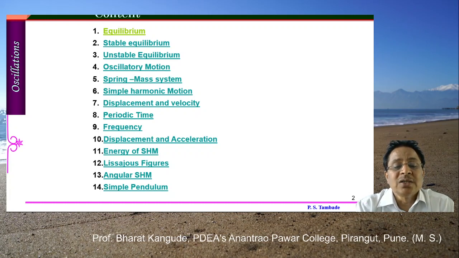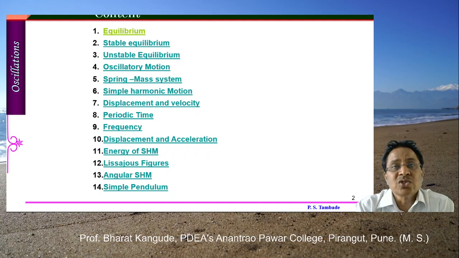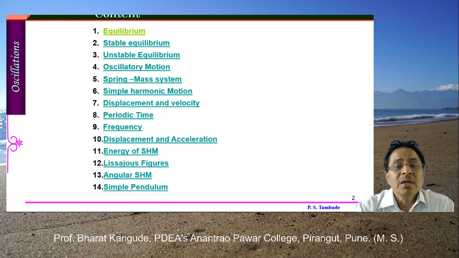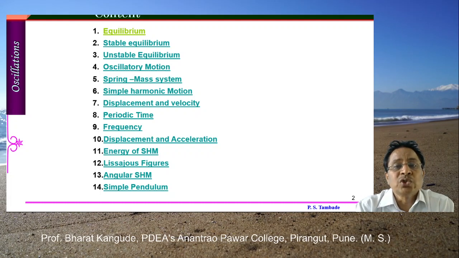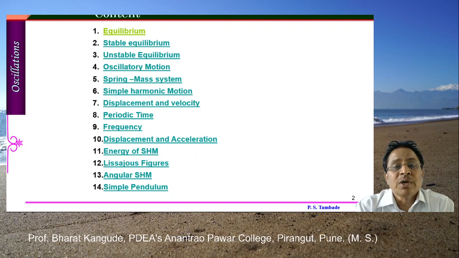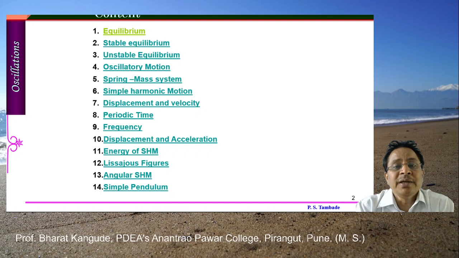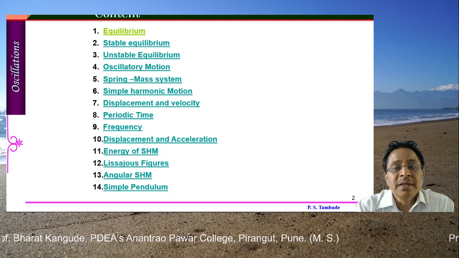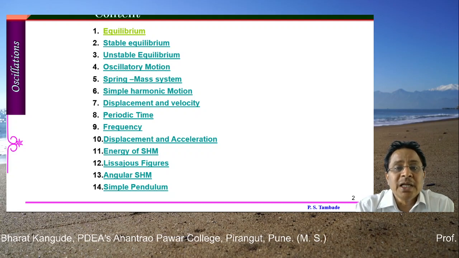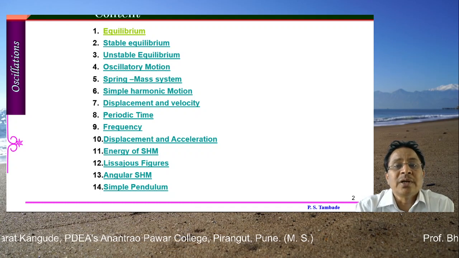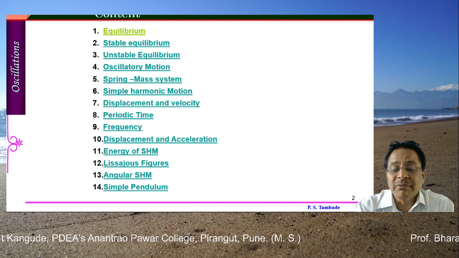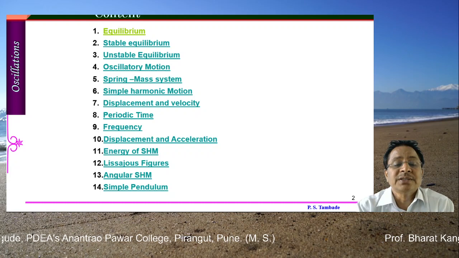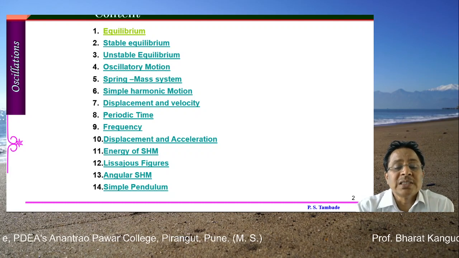Then there is a clear-cut application of simple harmonic motion, that is Lissajous figures. Before that, there is a small derivation. Actually we are not going to learn that derivation here, but there is a phenomenon called composition or superposition of two simple harmonic motions. What is the resultant path followed by an object when it is acted upon by two simple harmonic motions in perpendicular or other directions? Depending upon their frequencies and amplitudes, the resultant may be different at every point of time, and that gives rise to very interesting figures and patterns, which are called Lissajous figures.